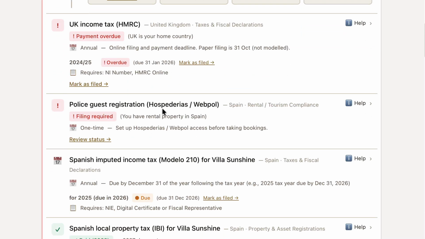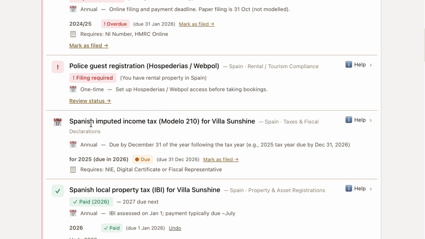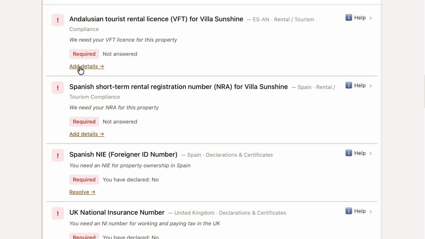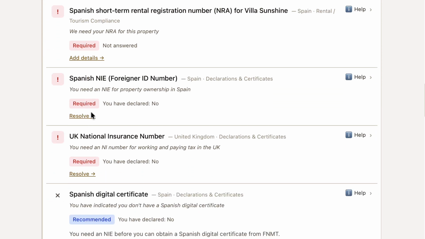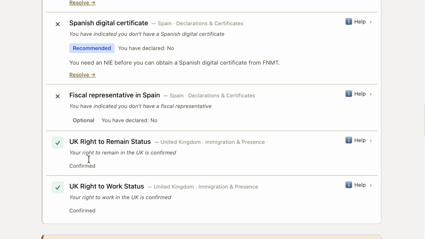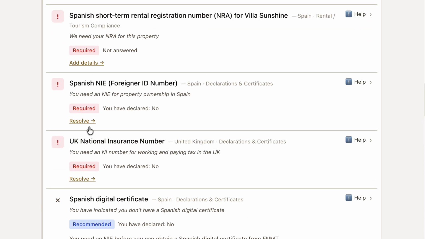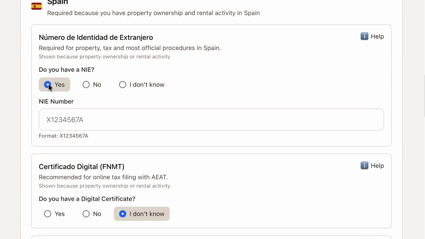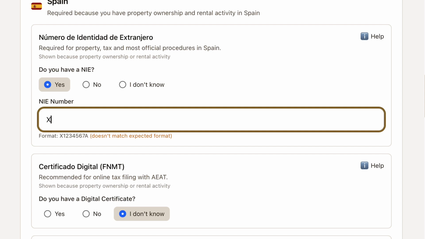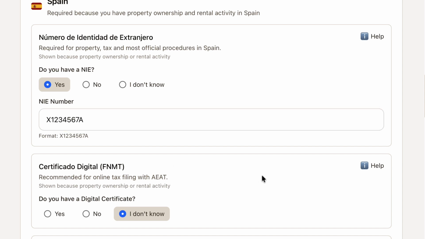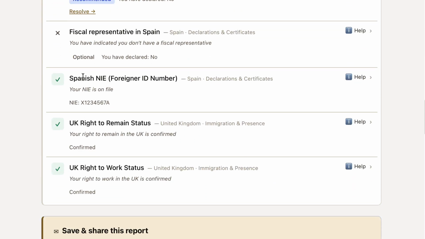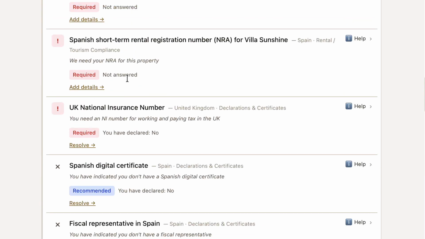Because he owns and rents property there, Amanda identifies additional filing requirements, potential tax payments, and mandatory registrations, either to complete or to confirm as already satisfied. This is where cross-border life becomes complex, and this is precisely where structured visibility matters. As Mark completes his profile and improves his data coverage, the exposure report updates immediately. You'll see more items move into fulfilled, fewer checks remain blocked, and the next actions become clearer and more specific.